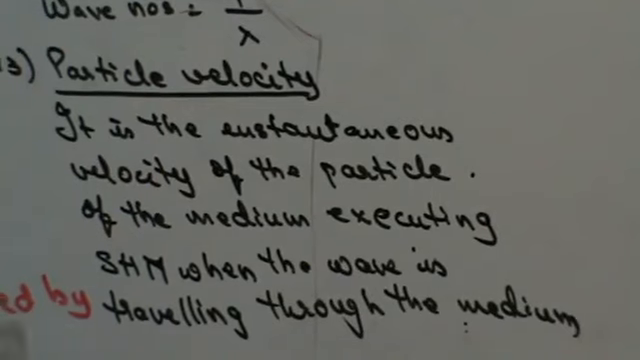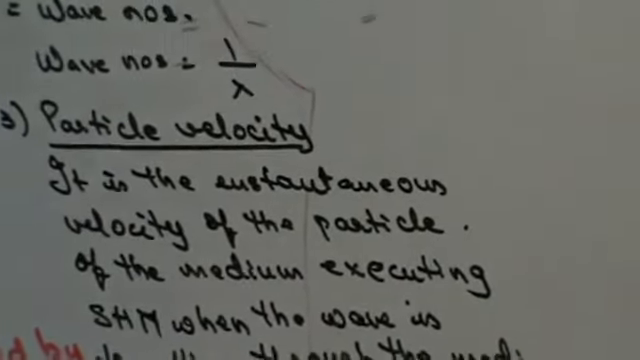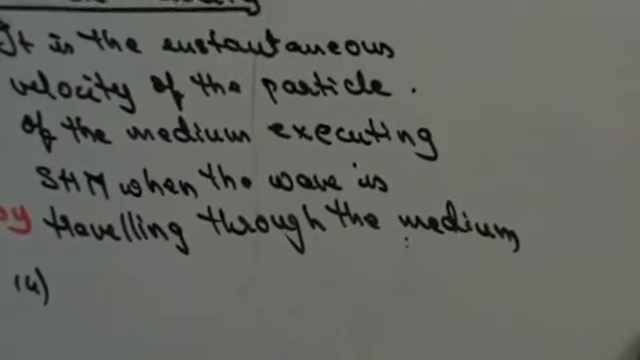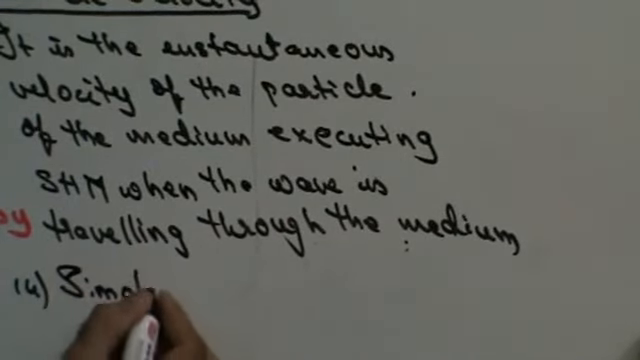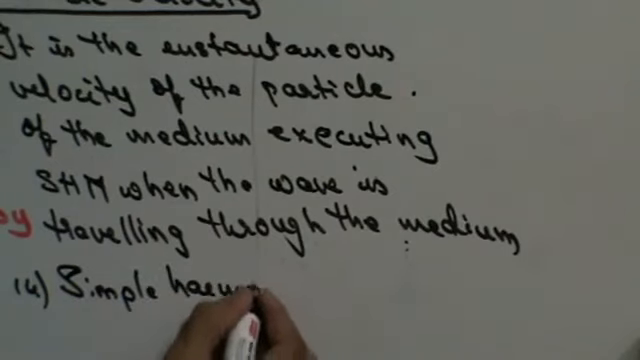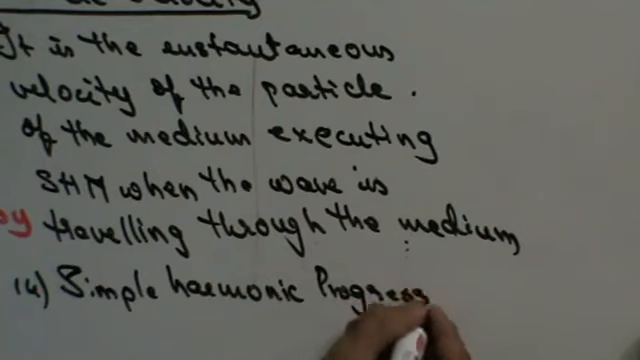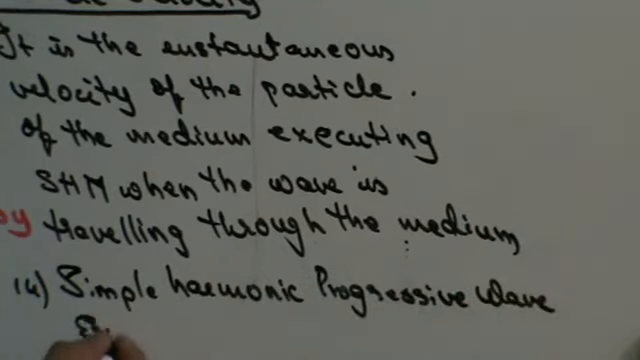Now let's try to get an equation for an SHM, or let's try to get an equation for the wave. Let's find the simple harmonic progressive wave equation.